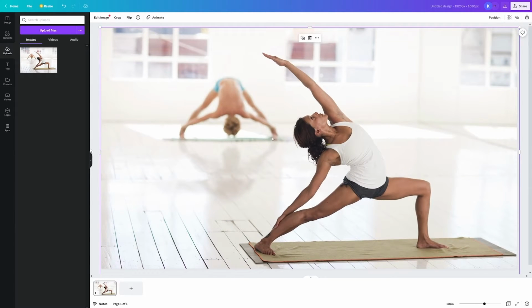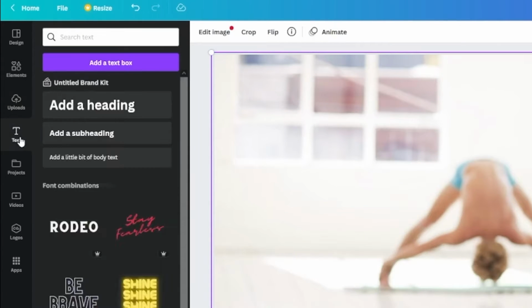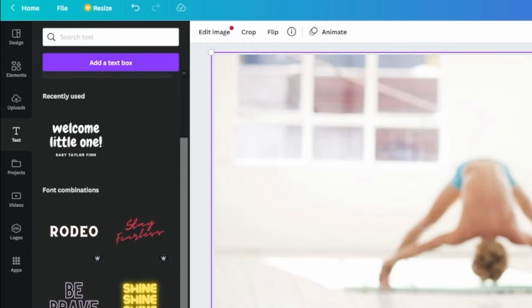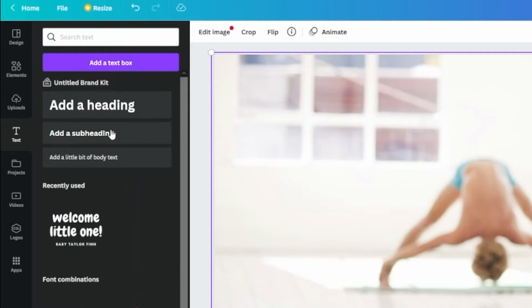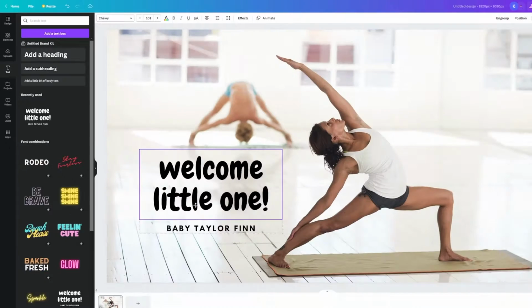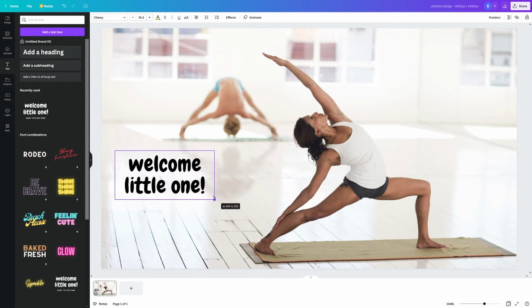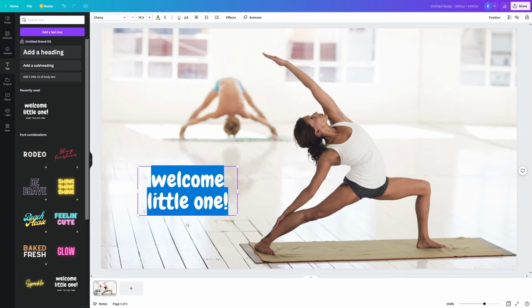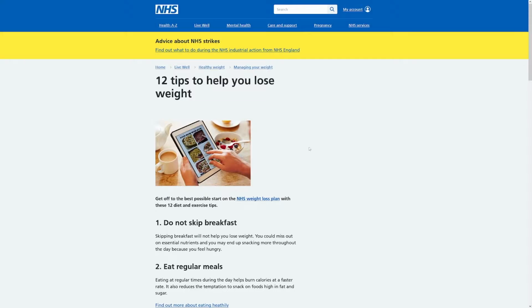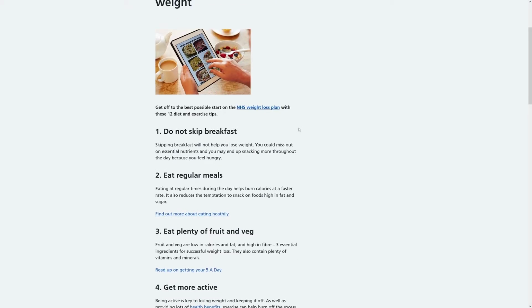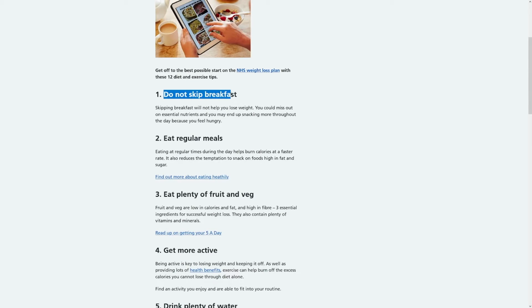Now we have to add the text, and that is easily done by clicking on this button, text, and then you can choose some of these templates for text, or you can just add a plain one. Maybe this one is good. Let's actually see if this one is good. So it's good, it's black on the white background, but we don't need this bit. We just need this one, and we need it to be a bit smaller. But inside of this, well, that's exactly why we have chosen these tips. So the first one, do not skip breakfast.